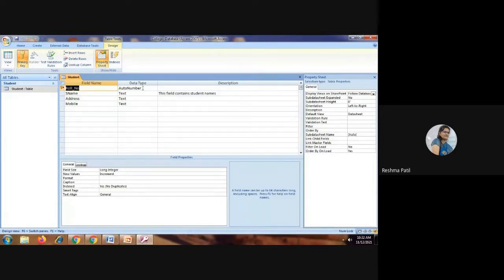You should know all these things because after two chapters we have queries. We have to apply queries on these tables. So before applying queries, you have to create this part. We have to enter data into this table, and only after that can we apply a query on the table.